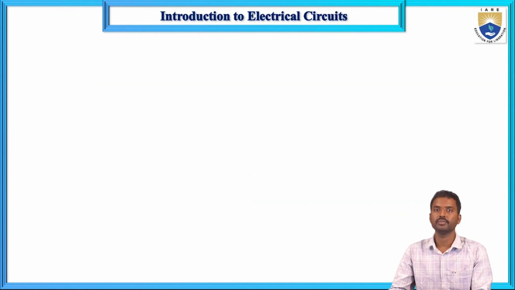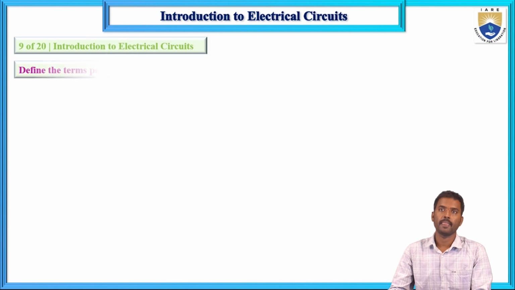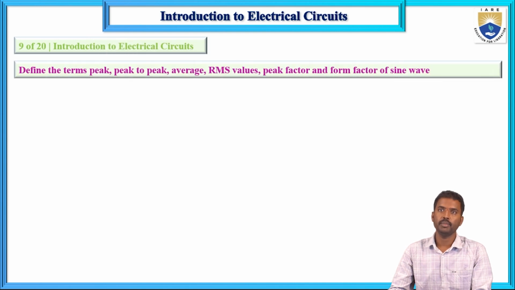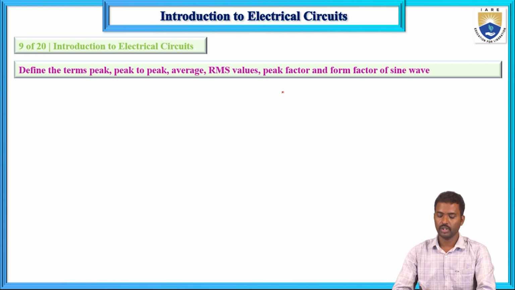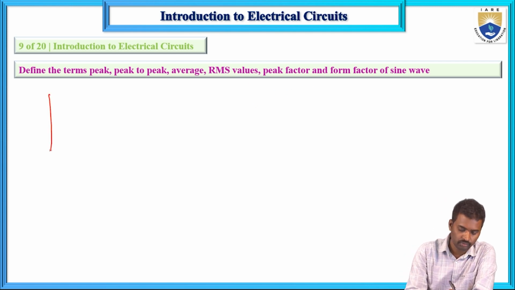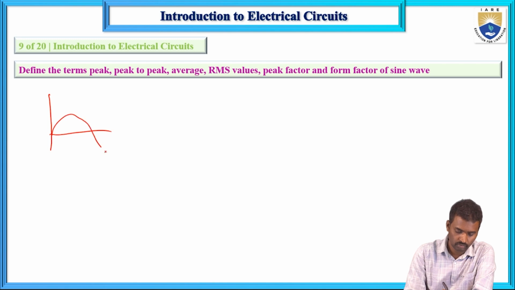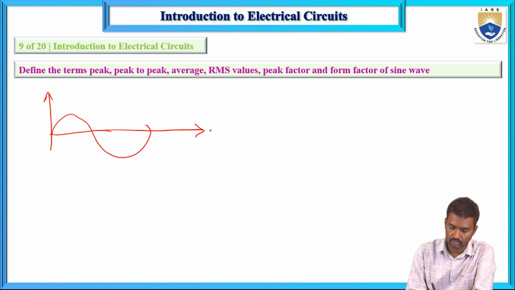Now determine the peak and peak to peak value, average value, RMS value, peak factor and form factor for a sine wave. This is the sine wave, omega t on the axis, and this is V of t.